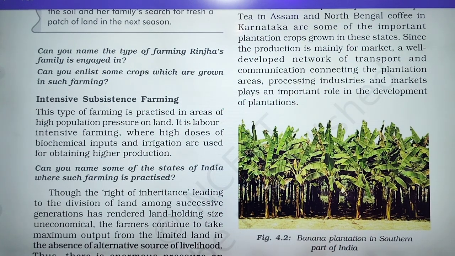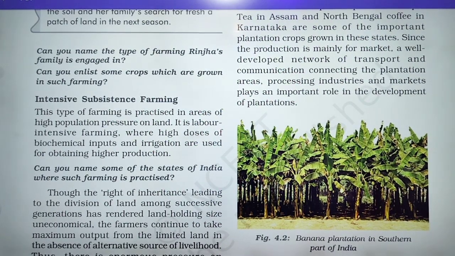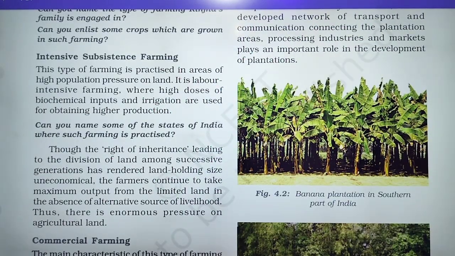Now here is a question: can you name some of the states in India where such farming, the intensive subsistence farming, is practiced? Though the right of inheritance leading to division of land among successive generations has rendered landholding size uneconomical, the farmer continued to take maximum output from the limited land in the absence of alternative sources of livelihood.